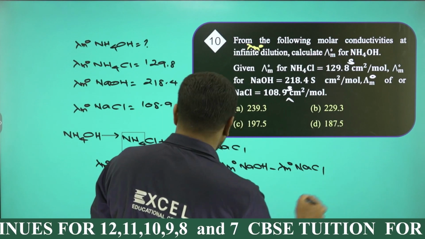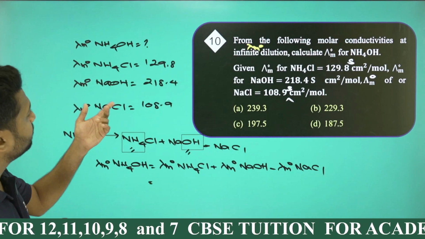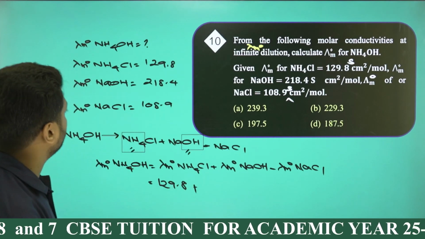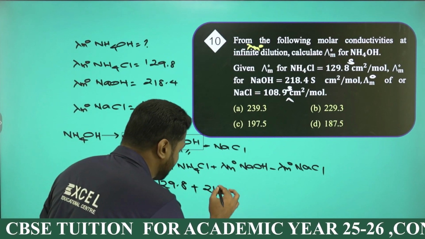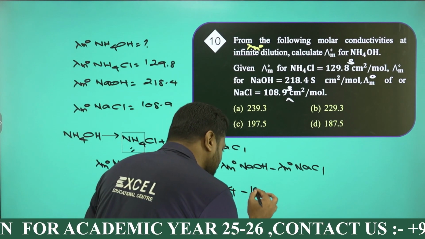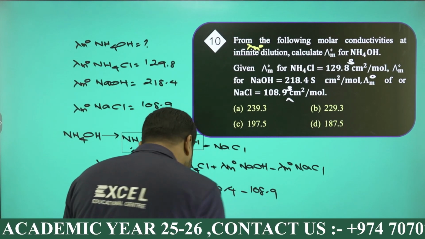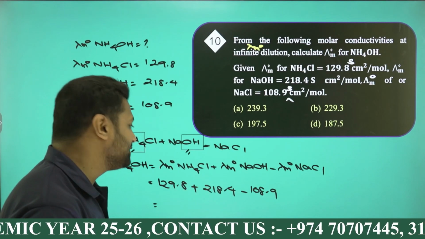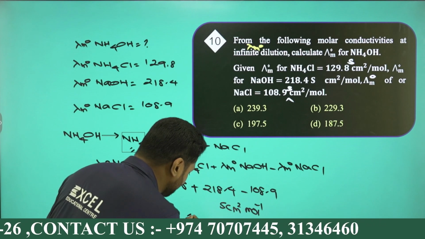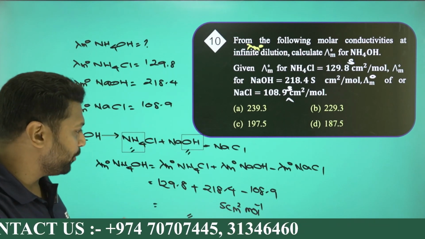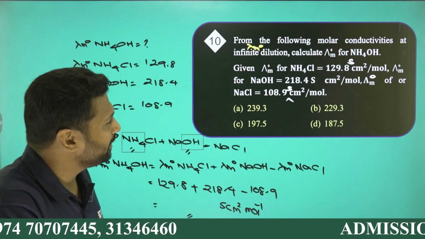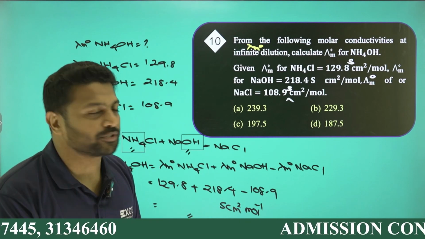Okay. How much is lambda m naught of NH4Cl? Given to be 129.8, plus lambda m naught of NaOH given to be 218.4, minus lambda m naught of NaCl given to be 108.9. You will get an answer. Conclude it. The unit will be the same, Siemens centimeter square mole inverse. Check please, guys. The answer will be 129.8 plus 218.4 minus 108.9.